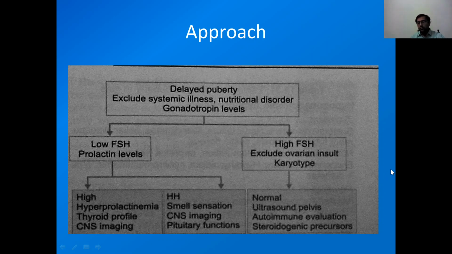We have to check karyotype for trisomies, and for androgen insensitivity syndrome, in which females are karyotypic males. If these are found normal, do USG pelvis for tumors and ovarian malformation, and evaluate for autoimmune disease.